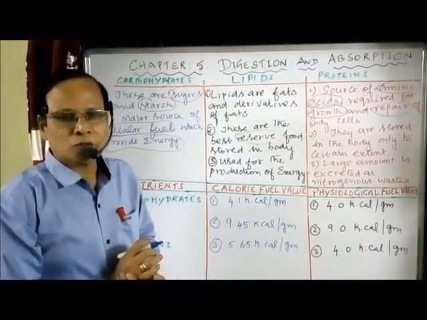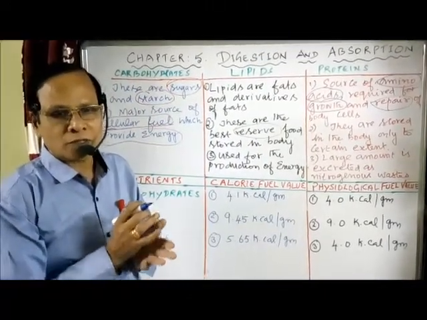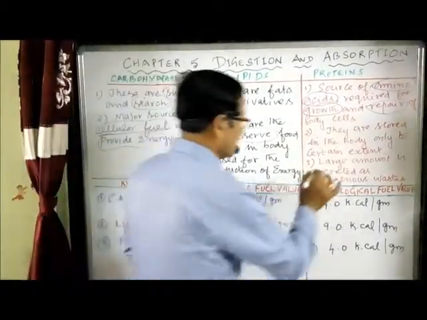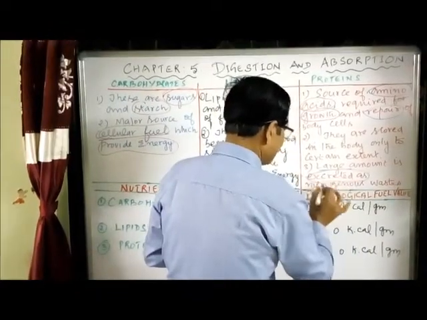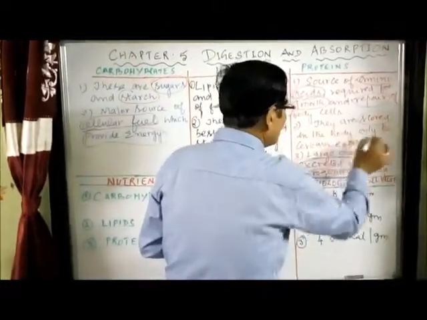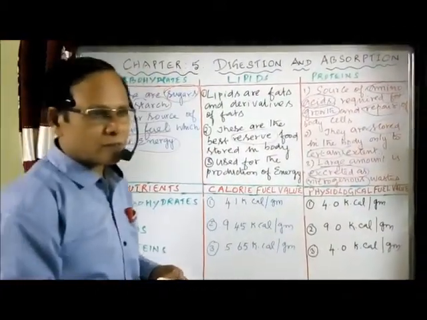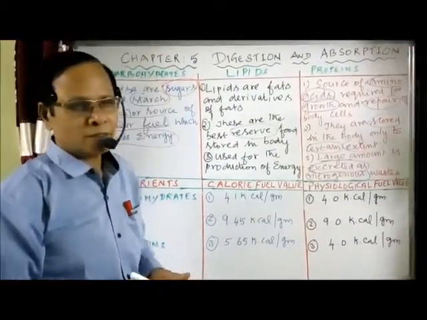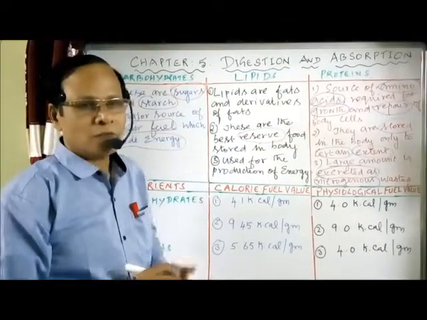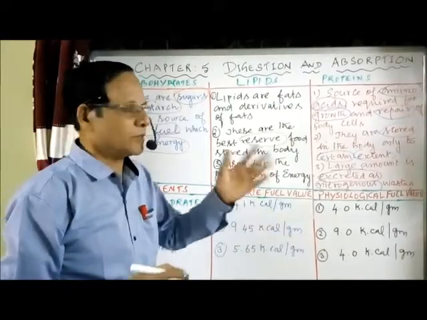But protein is stored only to some extent in the body. The major amount of protein is normally eliminated from the body in the form of nitrogenous waste materials. So a large amount is excreted as nitrogenous waste. They are stored only to a certain extent in the body. So proteins are the source of amino acids responsible for growth and repair of the cells. They are stored in only a small concentration, the least amount in the body. The major amount of protein taken by the body during the digestion process is eliminated.